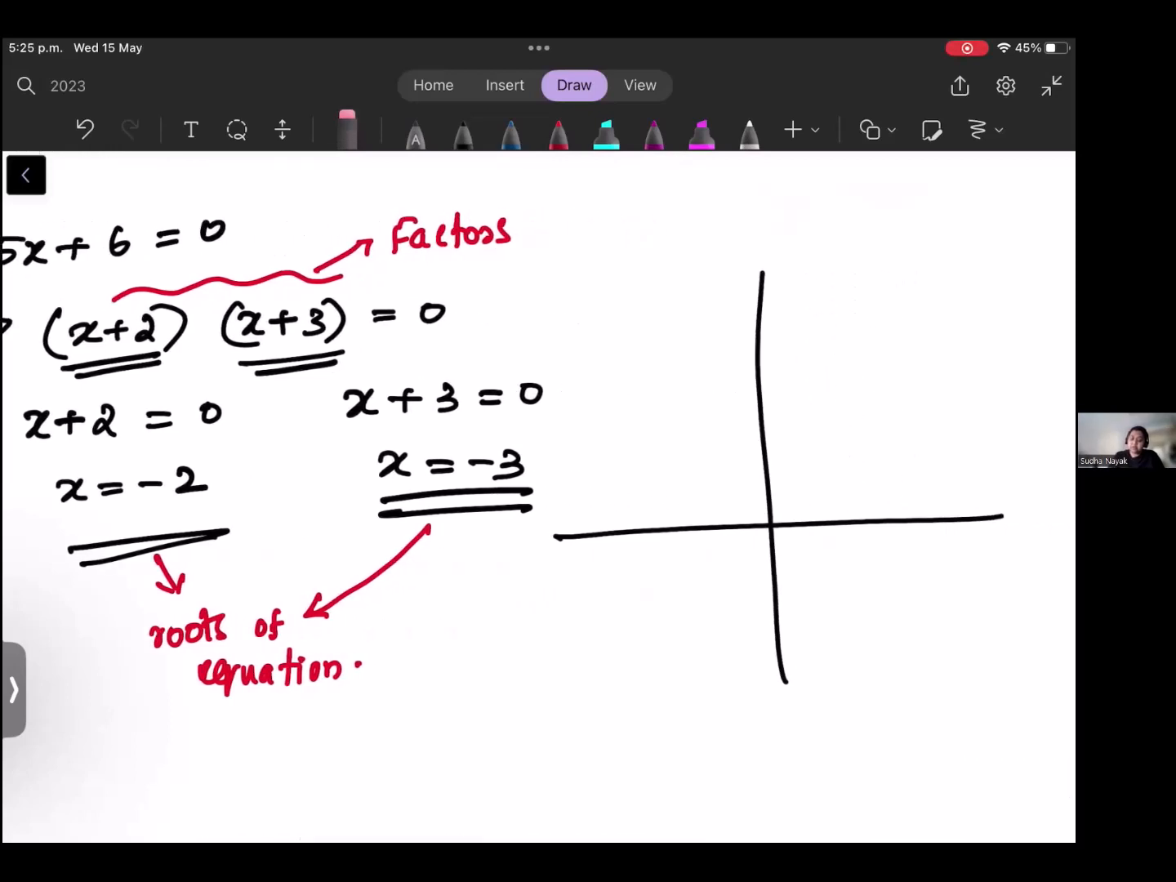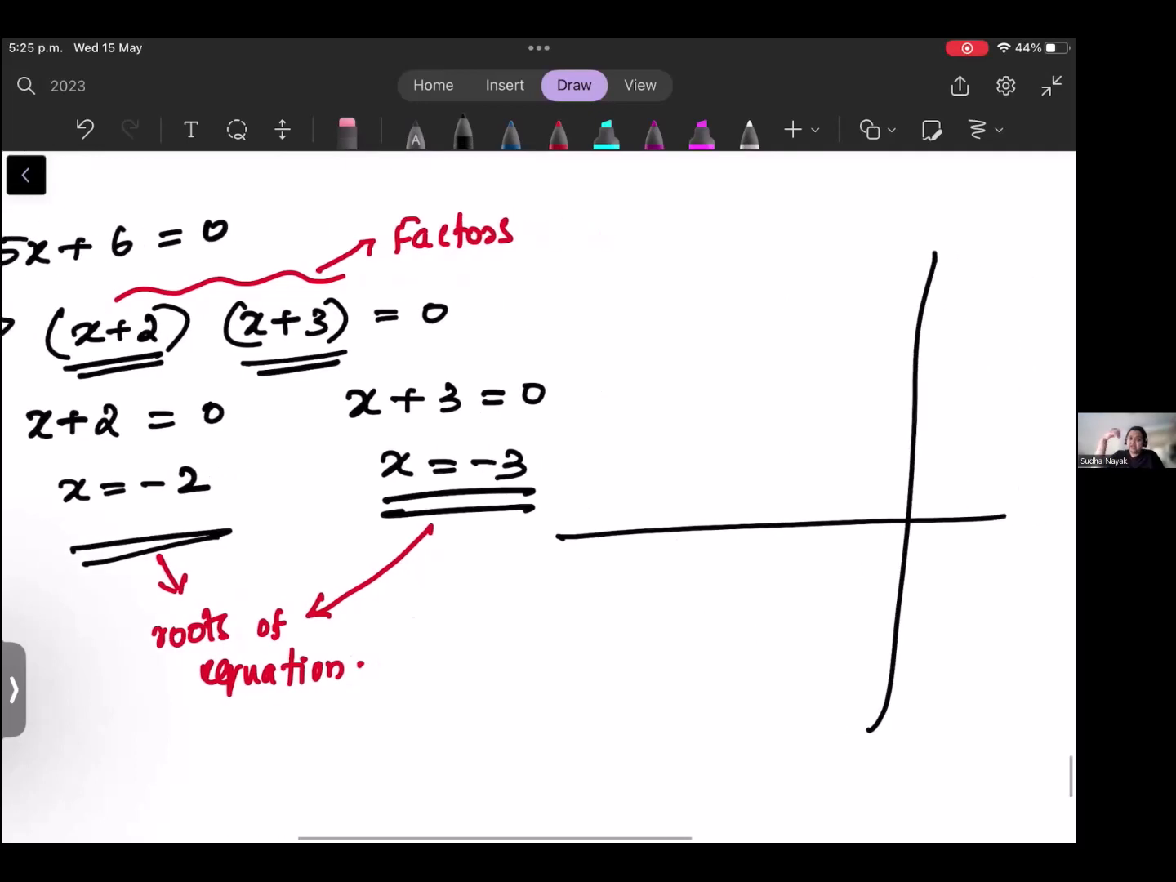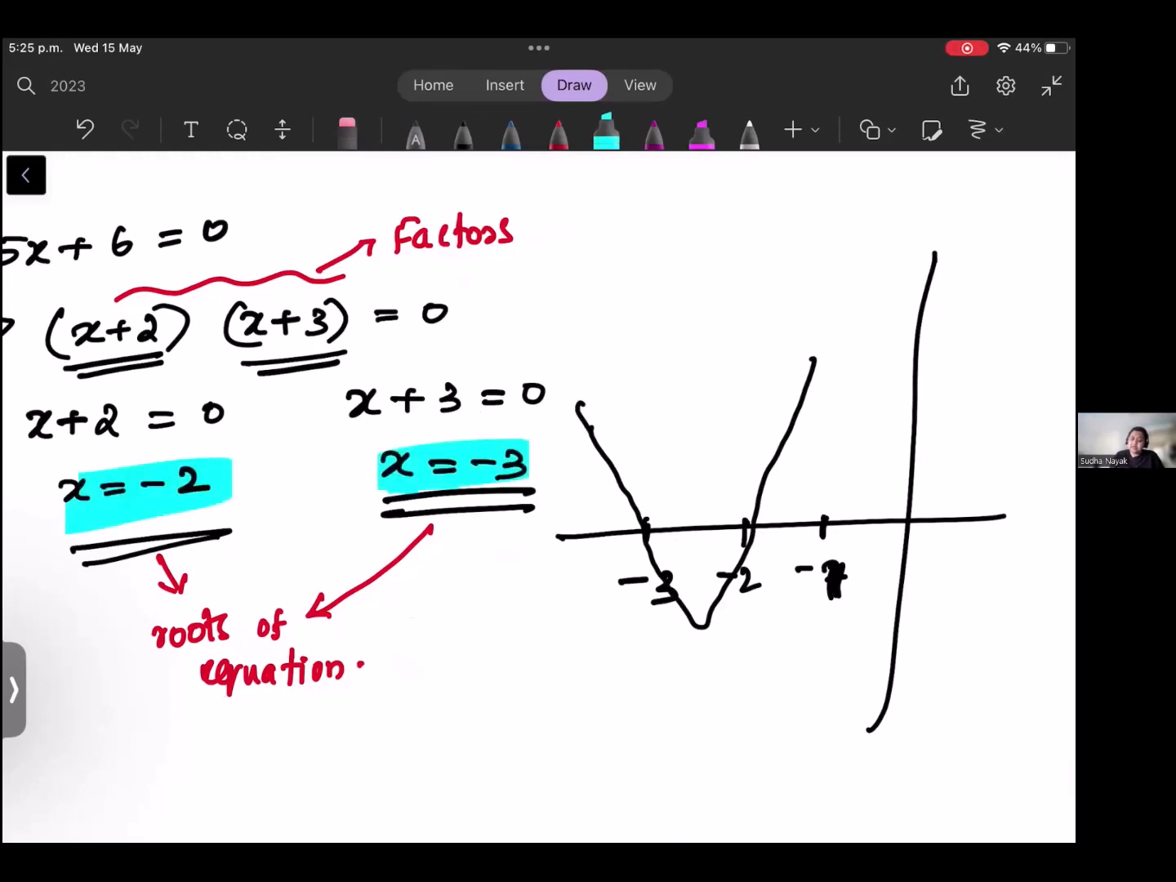whenever you draw a graph, you know that for a quadratic equation, the graph will be U-shaped. And these roots will be the points where it is touching the x-axis. So if this is -1, -2, -3, this is how the graph will look. So the roots will be the points where it is touching the x-axis. Please remember that.